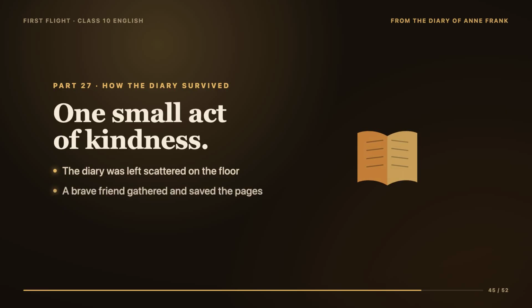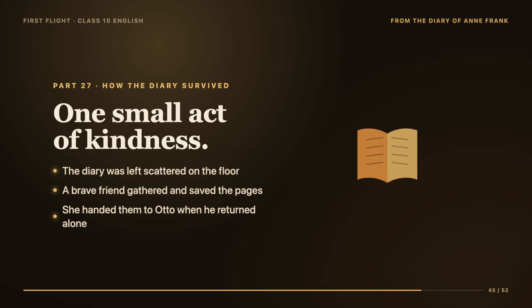Let me tell you one more piece of the story because it is almost a miracle. When the family was captured and taken away, Anne's diary was left behind in the secret annex, scattered on the floor. Now, a kind family friend, one of the brave people who had helped hide the family and bring them food, quietly gathered up Anne's papers and kept them safe, hoping to return them to Anne one day. But Anne never came back.